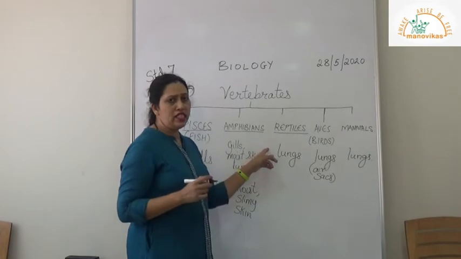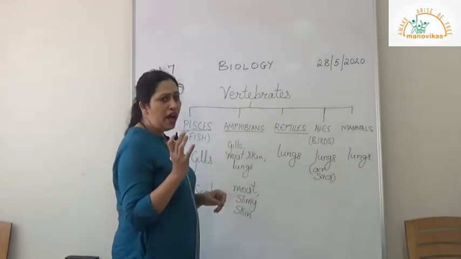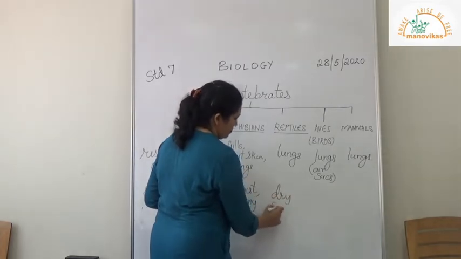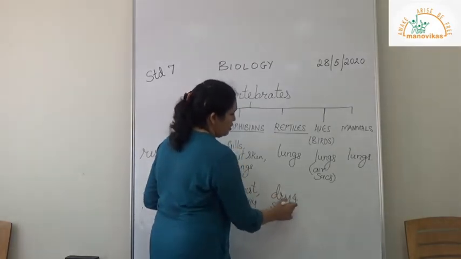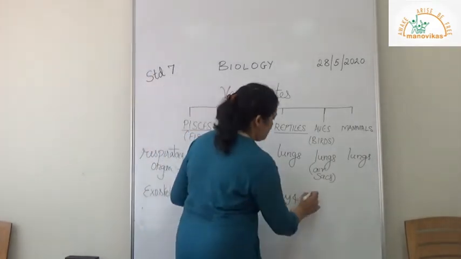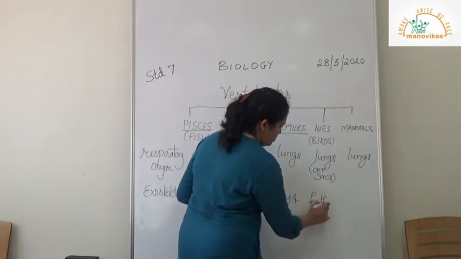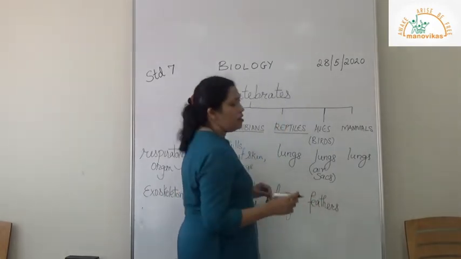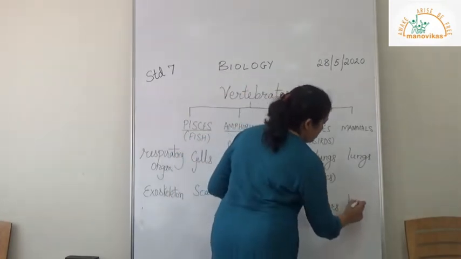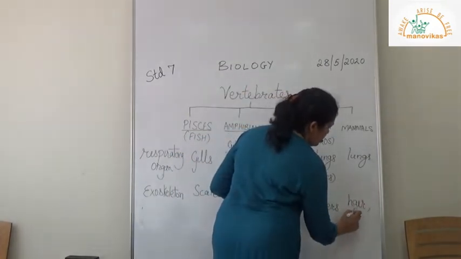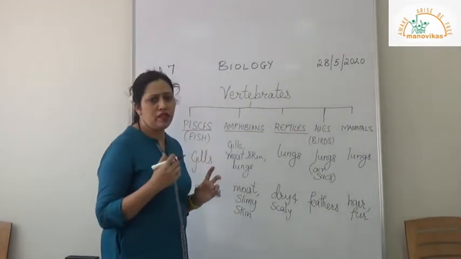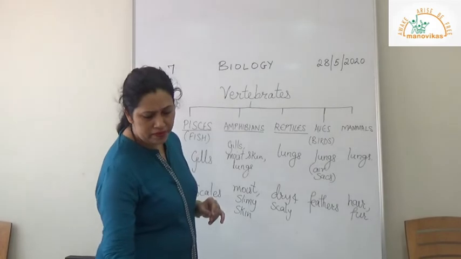Then the reptiles have a dry, scaly body. The aves, their body is covered by feathers. And mammals, the body is covered by hair or fur. There are exceptions in the water mammals. They may not have the same as us.